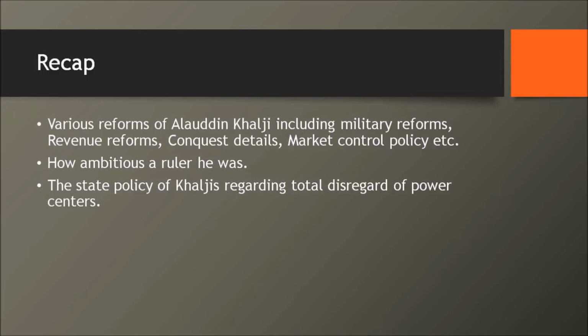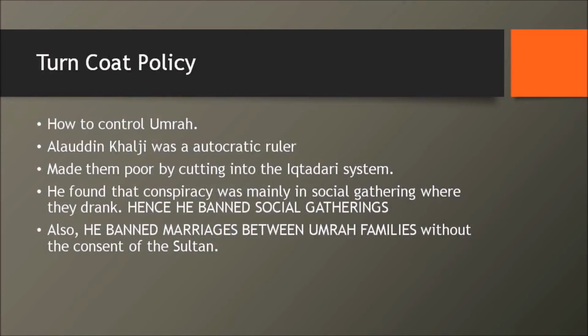Okay, before we delve into the topic, let's have a small recap of what had happened. We had spoken about how Alauddin Khalji had come to power, his military reforms, his revenue reforms, his conquest details, and his market control policy. He was a very, very ambitious person, and the state policy of Khalji was a total disregard of power centers, isn't it? Now, let's discuss yet another very important policy of Alauddin Khalji, which is called the turncoat policy.